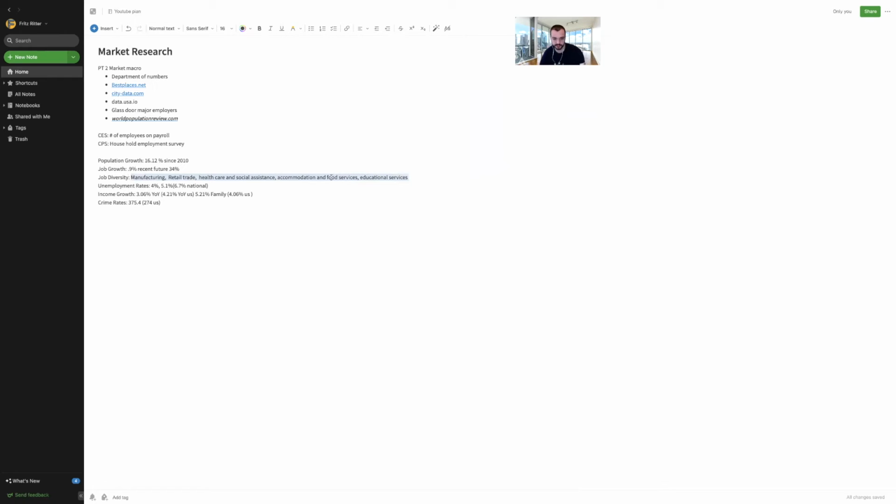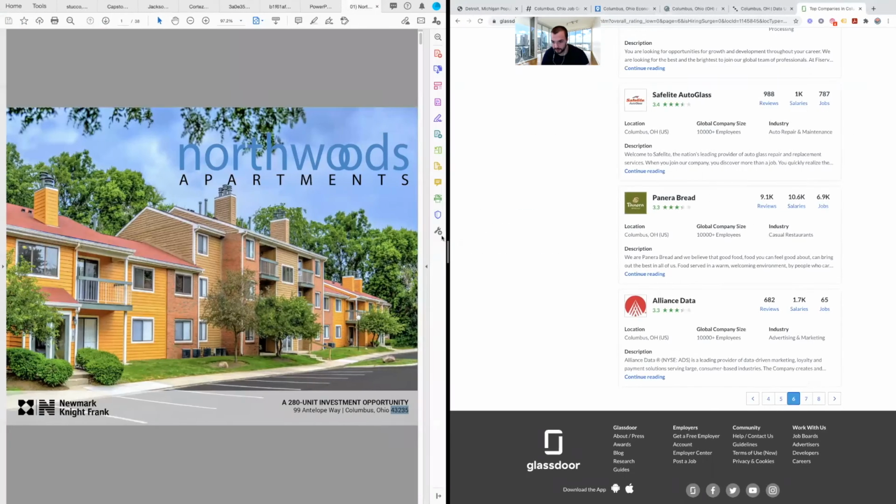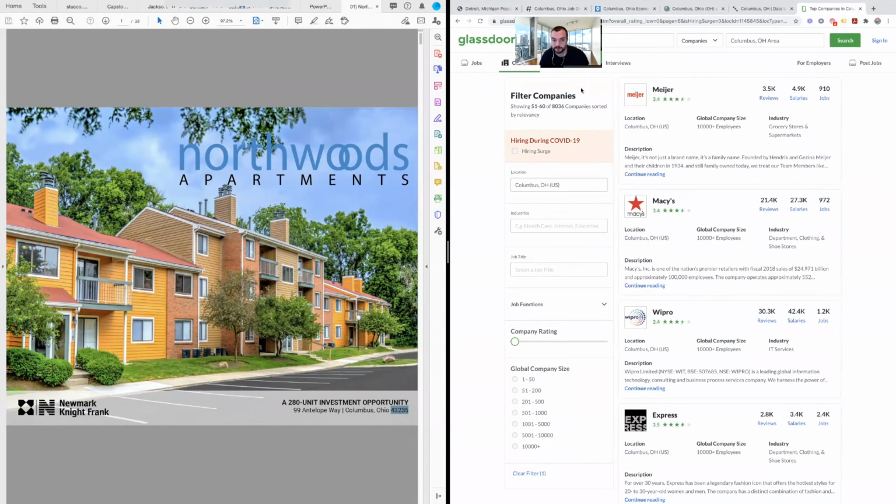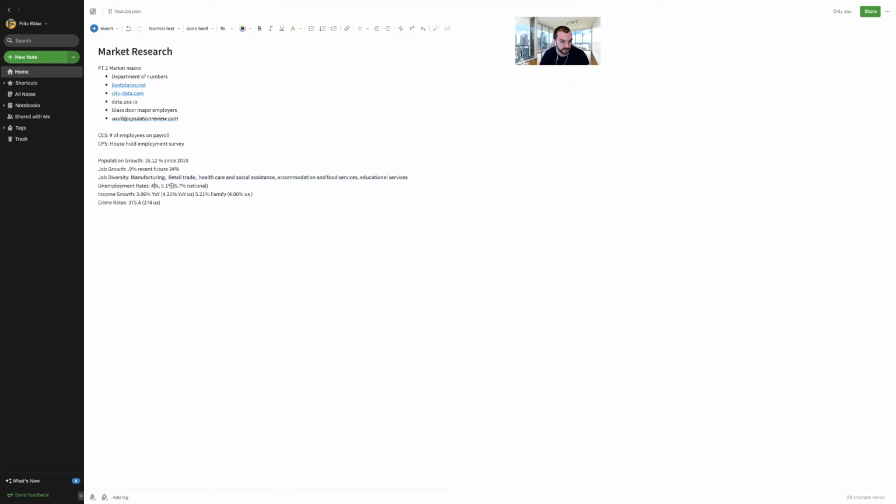It's really just understanding what's going on in that market because real estate, it's local. In another city, manufacturing and a whole bunch of other things might be there, and those jobs are all safe, right? Finance, any kind of industry like that, you can understand why COVID probably didn't affect them at all. So the next thing we want to look into is unemployment rates because this is the real tell, right?